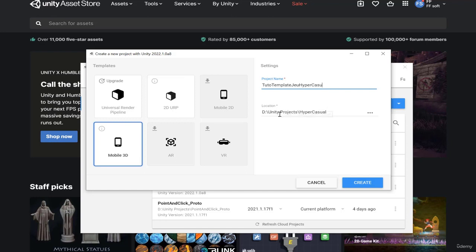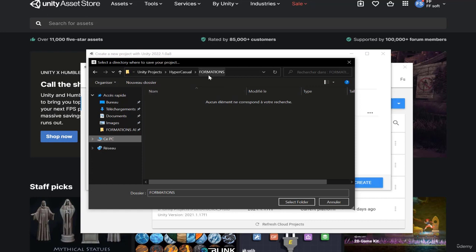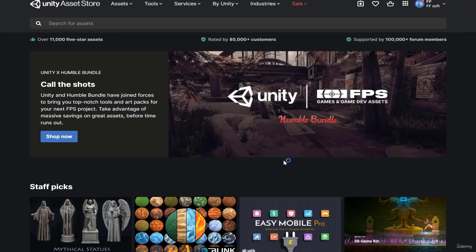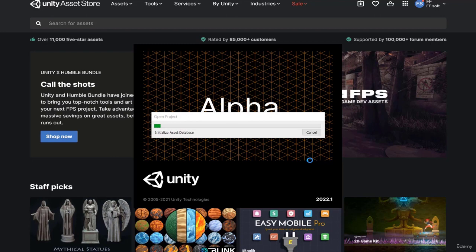And then in terms of where we want to save the project, I'm going to select a new folder. And I'm just going to put it in a training folder. It's going to be a folder dedicated to the video trainings that you're watching, and I'll file all the projects in this training folder. I select the folder and I click on Create to start creating the project. As usual, the first launch is a little bit longer because it initializes the whole project. It will generate all the necessary elements. So I'm going to pause the video for 30 seconds, just long enough to let the project initialize properly.